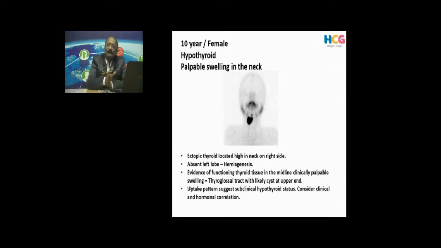In this case, you are not seeing the left lobe, the right lobe is enlarged and it is slightly higher up. It is ectopic also. You are seeing a pyramidal lobe or thyroglossal tract there, that is also showing some uptake. The uptake is generally more than surrounding soft tissue. So this is a classical hypothyroid feature. And it is an anomaly also. There is hemiagenesis. There is no left lobe in this child.